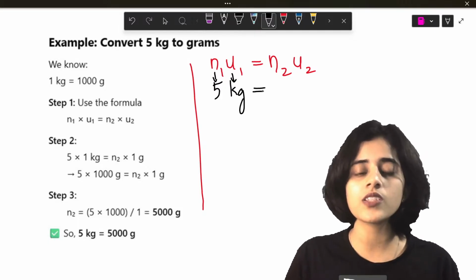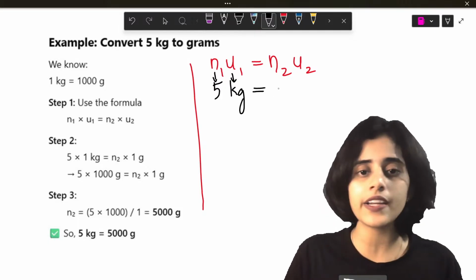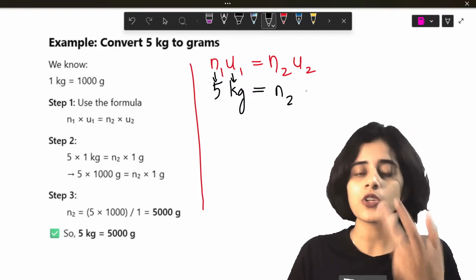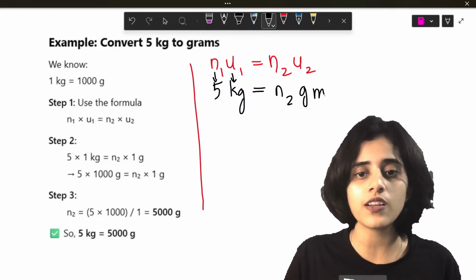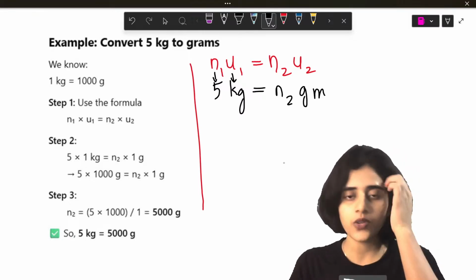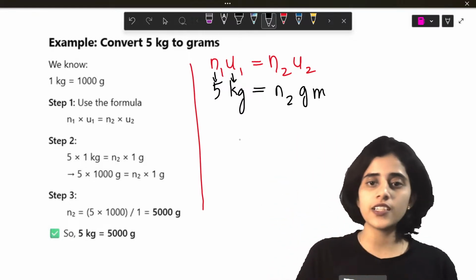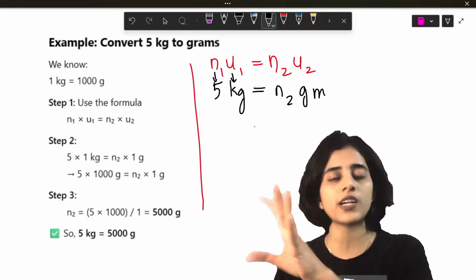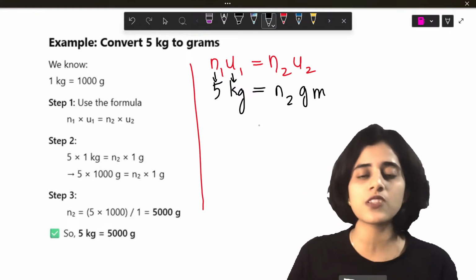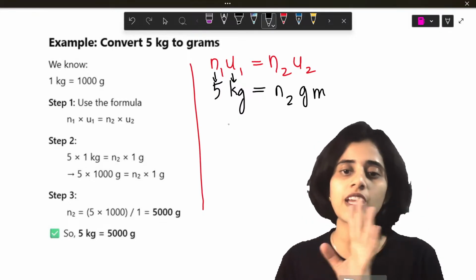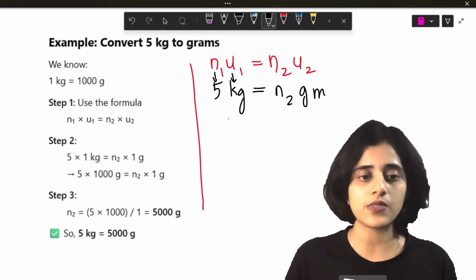This is equal to N2, I don't know, so I'll put it as N2. U2 is grams, since I have to convert it into grams. Is this much clear? I know I have to convert 5 kilograms to grams, but I don't know how many grams it's going to be. So it becomes 5 kg equals N2 grams.